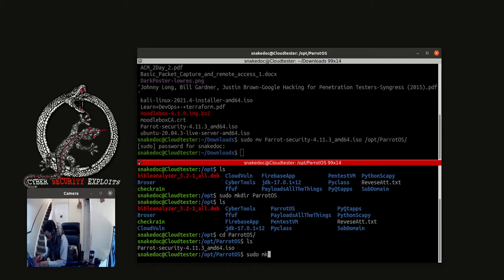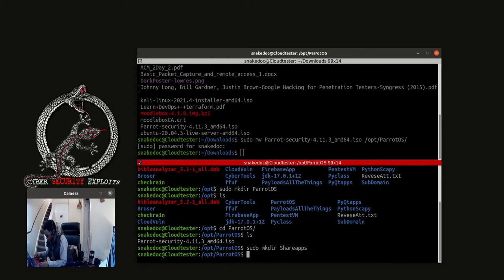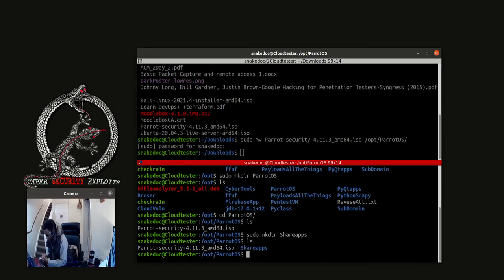So do sudo mkdir, then we are just going to say share apps. So inside it we just made share apps.